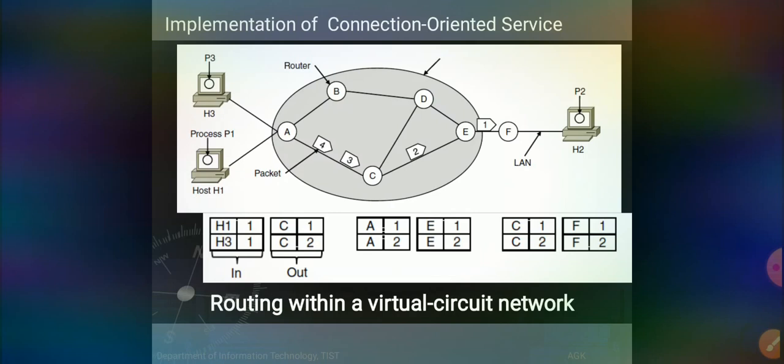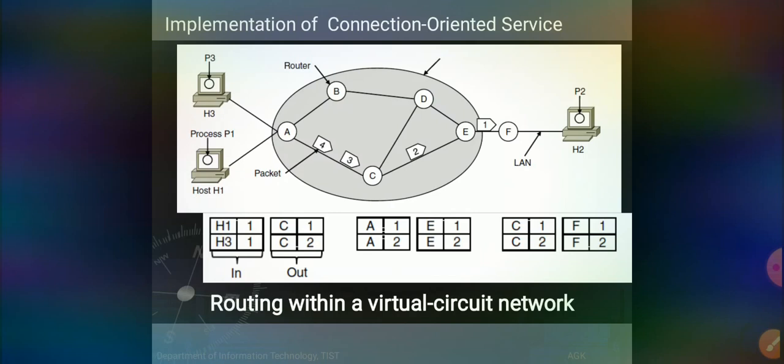Here the virtual circuit means a connection, or nothing but a route, is established from source machine to destination machine, chosen as part of the connection setup and stored in a table inside each router. So automatically the path from source to destination is predefined: which router has to follow, from which router to which router the packet has to be forwarded.